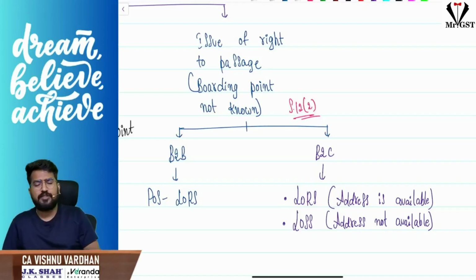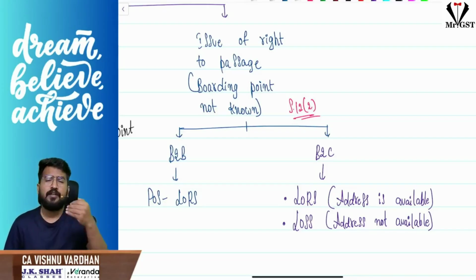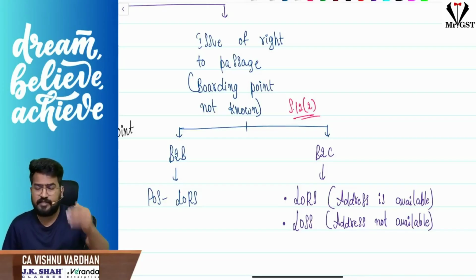So what does 12 subsection 2 say? If the recipient is registered, where he is registered, that will be the place of supply. If the recipient is unregistered, look at the recipient address, if you have his address in your books. If you don't have your recipient address in books, then the supplier address. Simple.